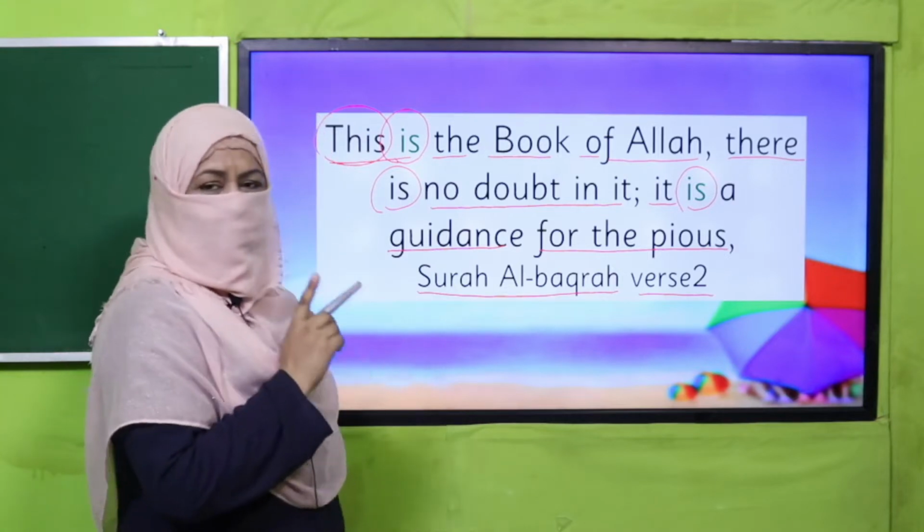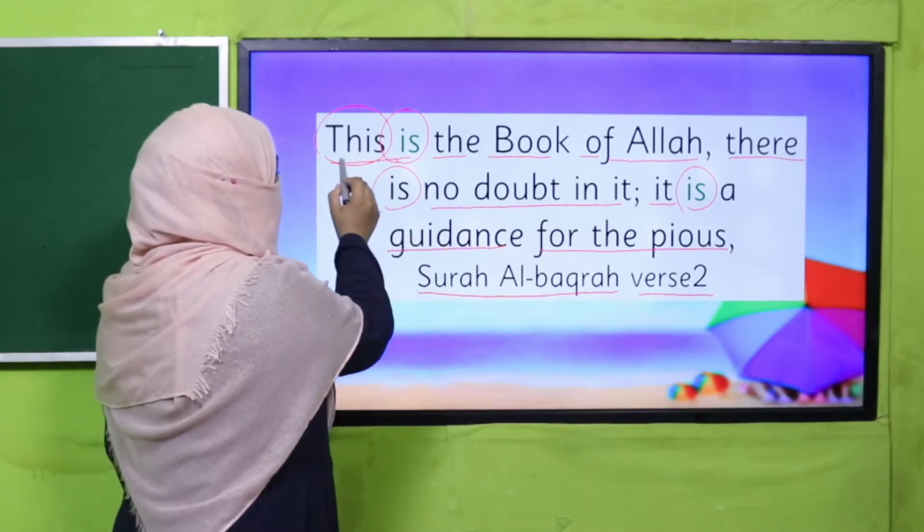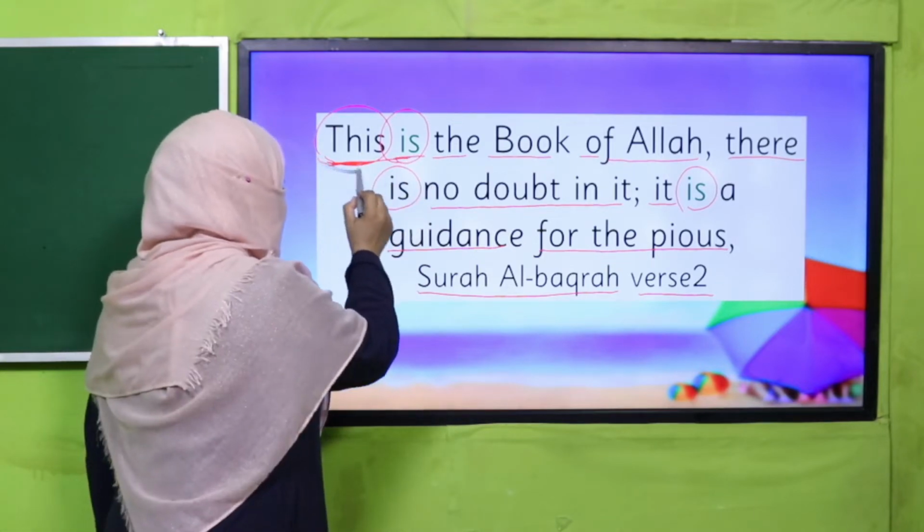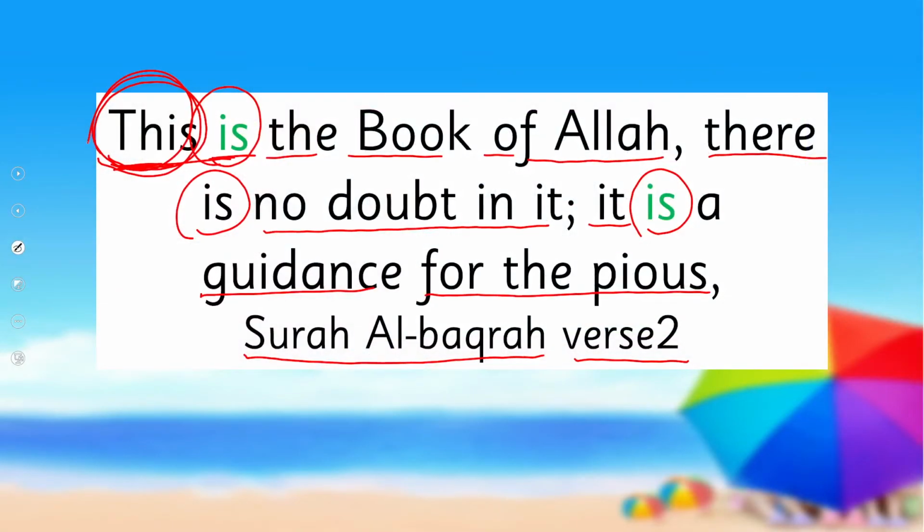Now, my dear children, look at this sentence. This is. Now you know about both. You know this, a pointing word, is. Why have we used is over here? This is what we are going to learn today.